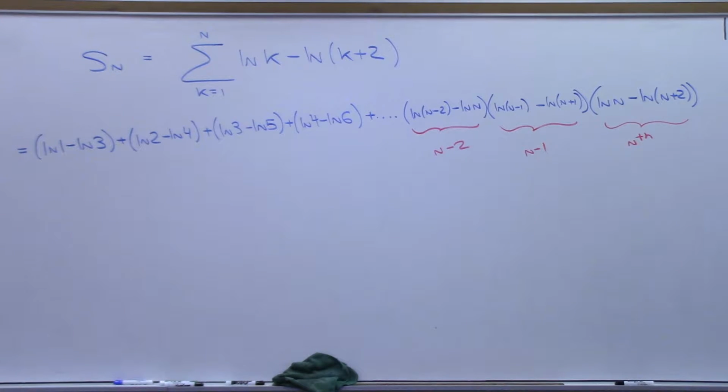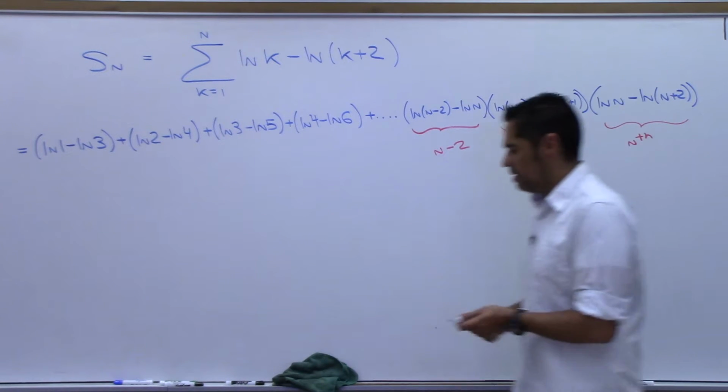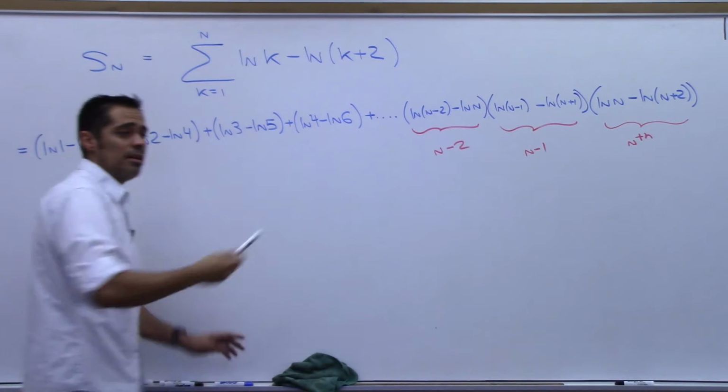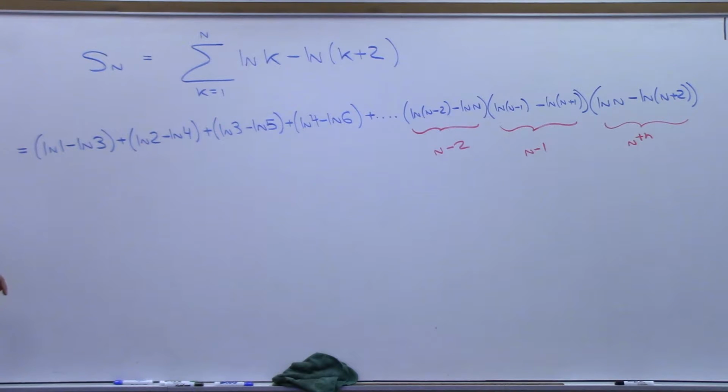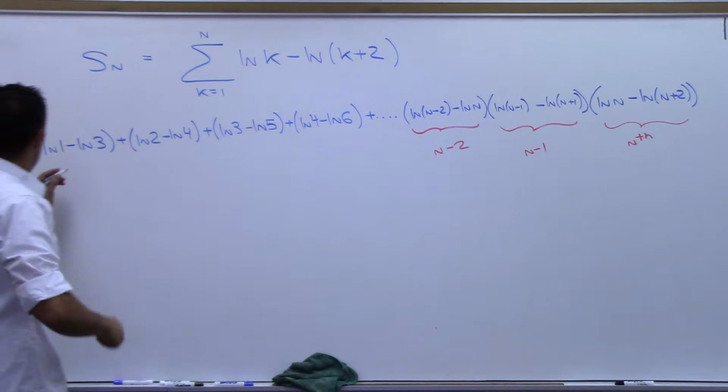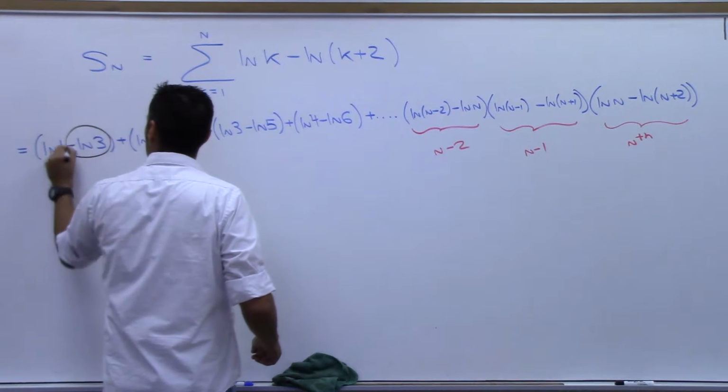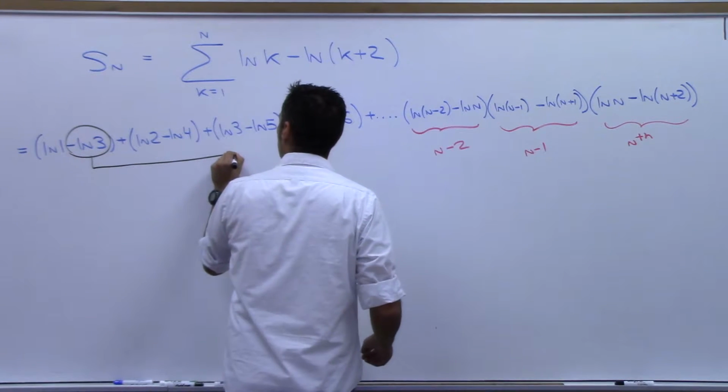Do you all see that this is the nth partial sum? This is me just adding up the first n. I'm going to take the limit as n goes to infinity on this, but not yet. I'm going to get any canceling done that I can, because I recognized earlier that there's canceling that happens. Natural log of 1, I don't see a natural log of 1 anywhere. Natural log of 3, negative natural log of 3, that cancels with this one right here.